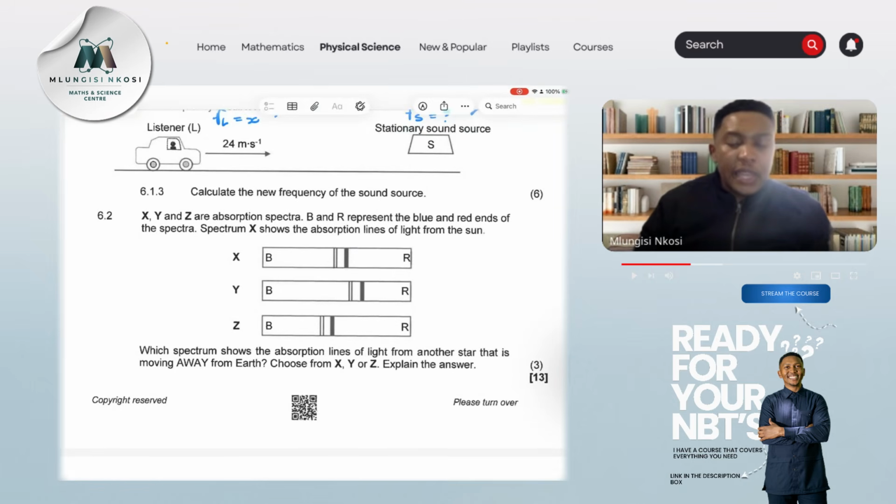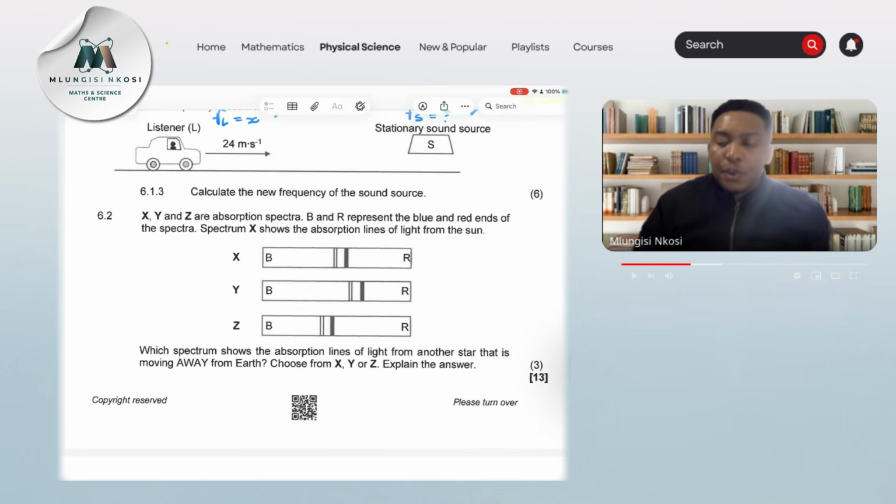They say to us X, Y, and Z are absorption spectra. B and R represent the blue and the red ends of the spectra. Spectrum X shows the absorption lines of light from the sun. Okay.